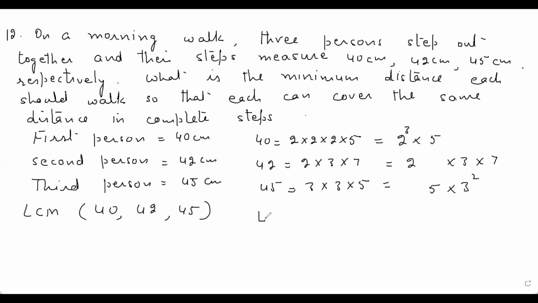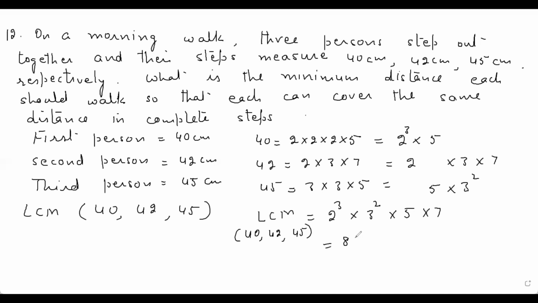So LCM is equal to, we are to check the prime factors. So prime factors are 2, 3, 5 and 7. So highest power of these prime factors are 2 raised to power 3 into 3 raised to power 2 into 5 into 7. So LCM of 40, 42 and 45 is equal to 2 raised to power 3 into 3 raised to power 2 into 5 into 7.